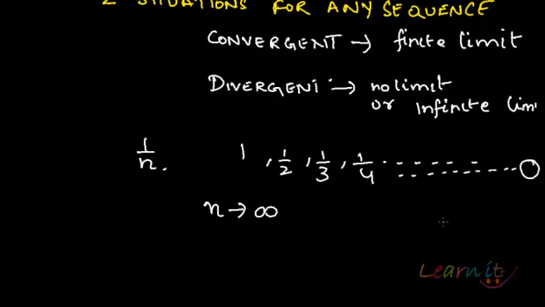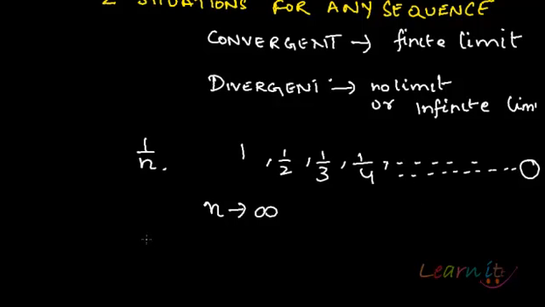We will see whether this sequence is convergent or divergent in some other video, but just ponder upon it: is this sequence moving towards 0 or not?